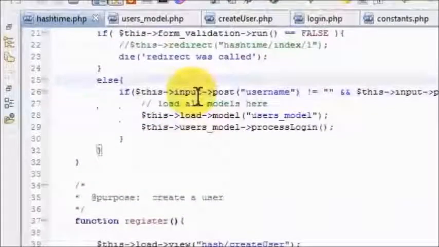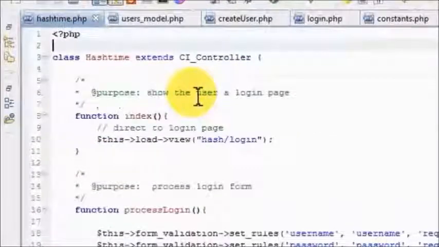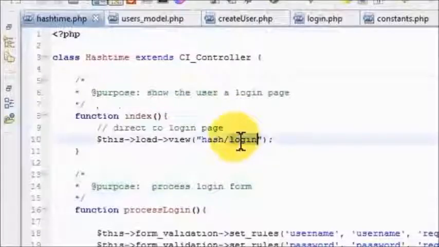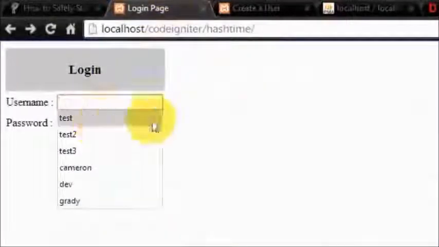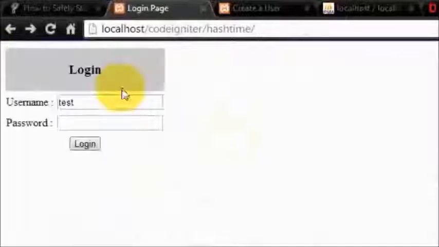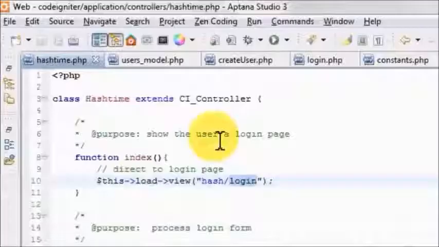Now let's say this person is registered and they're trying to log in, which is this part. I give them the login page, which would be here. They give me their username, they give me the password, and if they give me the correct password, they get this message: hey, it matches. If they don't, and they give me something else, they get this: don't know you, chief. So let's see how this is happening.